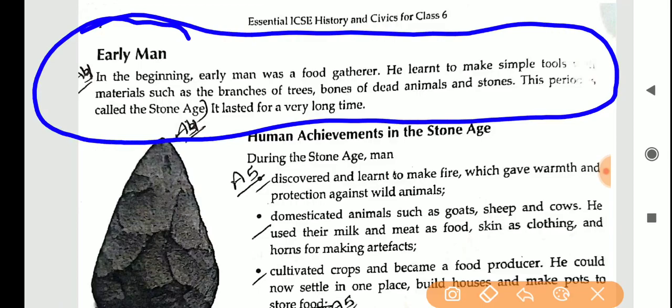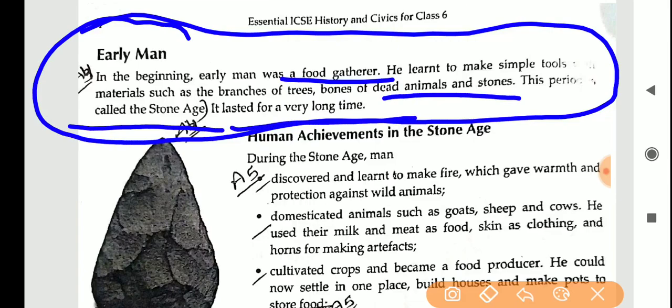Early man. In the beginning, early man was a food gatherer. He learned to make simple tools, using materials such as the branches of trees, bones of dead animals and stones, and this period was called the Stone Age, and it lasted for a very long time. So this was the early life of man.